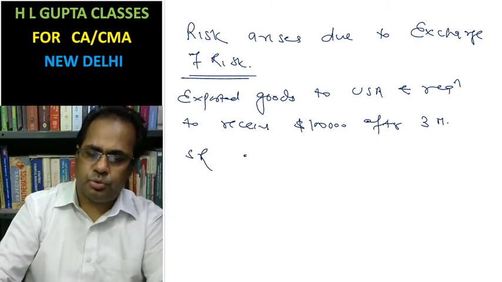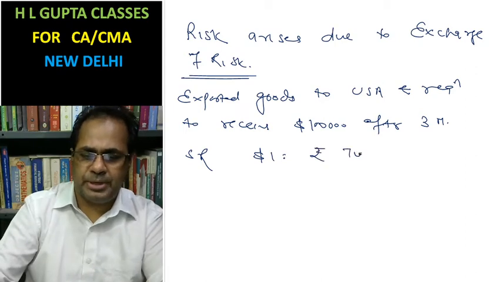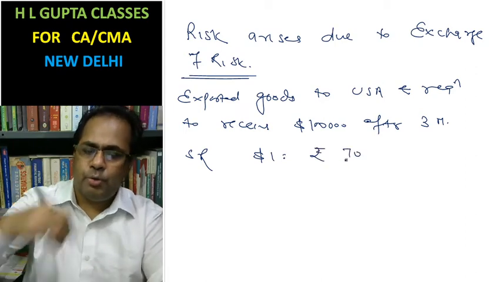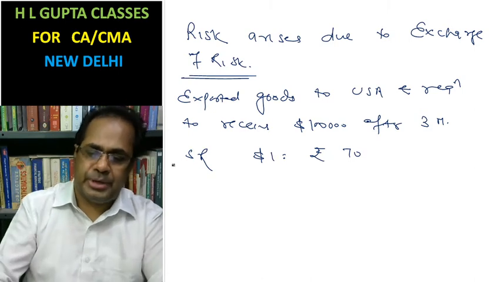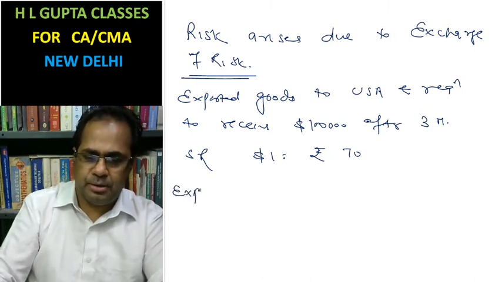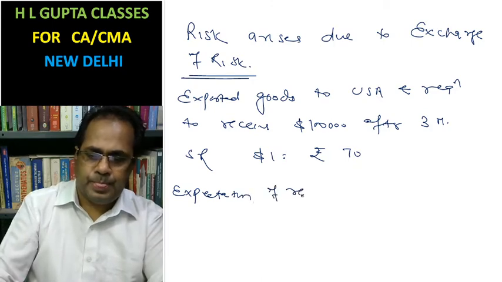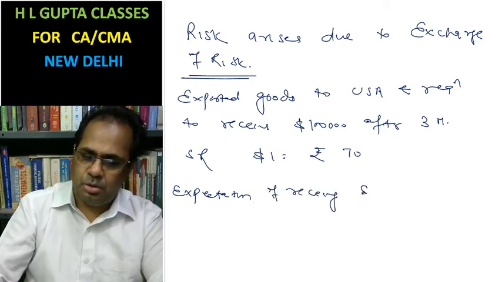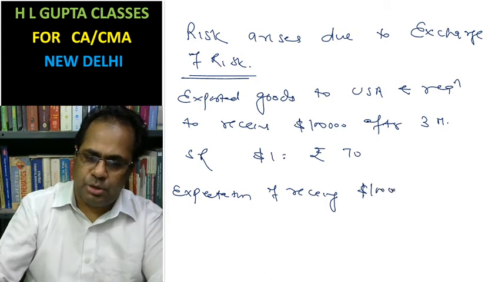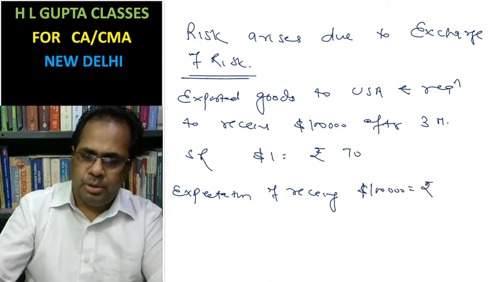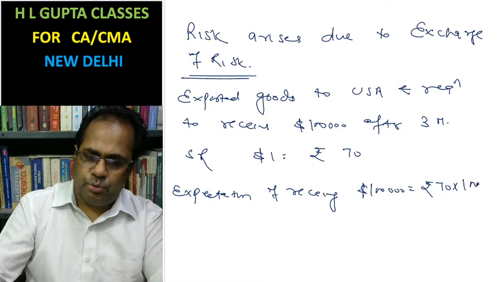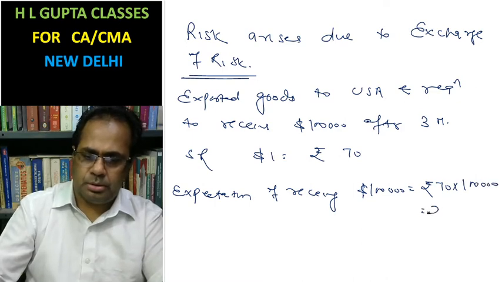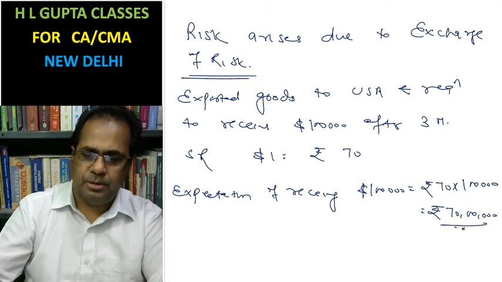Today's spot rate is $1 equal to rupees 70. Now the expectation of receiving $1 lakh is equal to rupees 70 into 1 lakh, that is rupees 70 lakh.